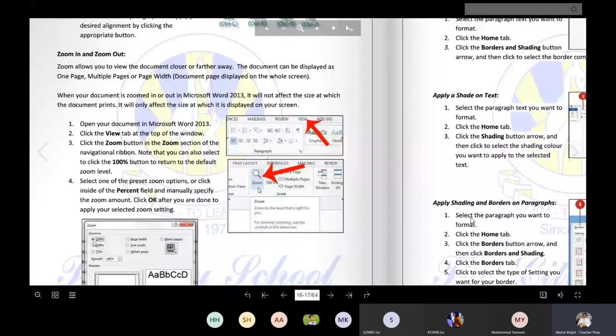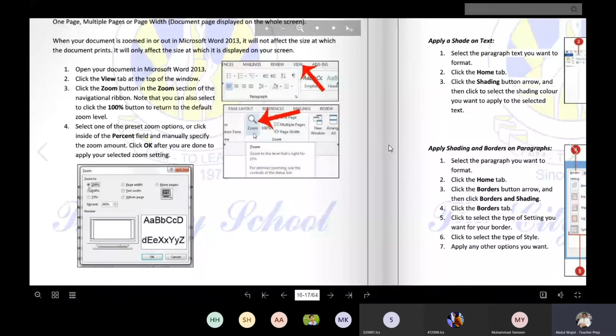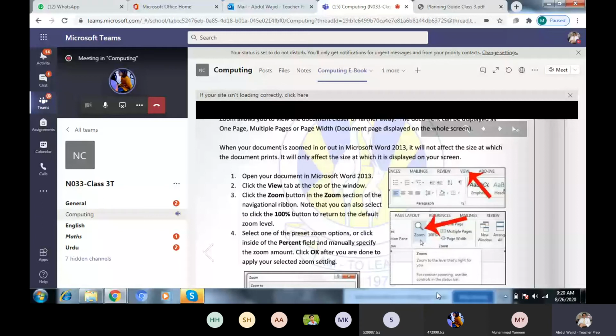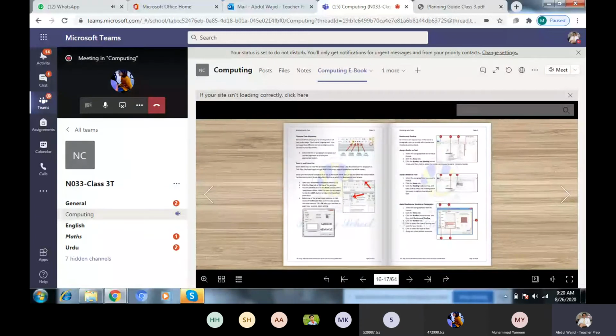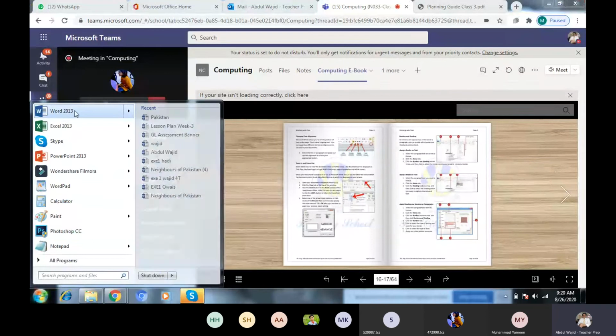Okay, we will go there and try this one again. Till zoom in, page 15. After that, you will practice pages 13, 14, and 15, right? Okay, we will go again there in MS Word. How will we open a previous file? Last time we saved this one. Go to file, and also, yes, MS Word 2013. We click on it.